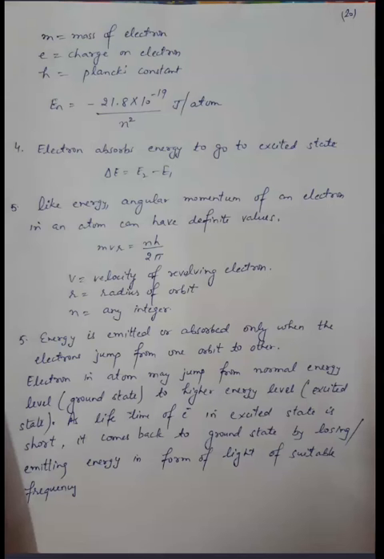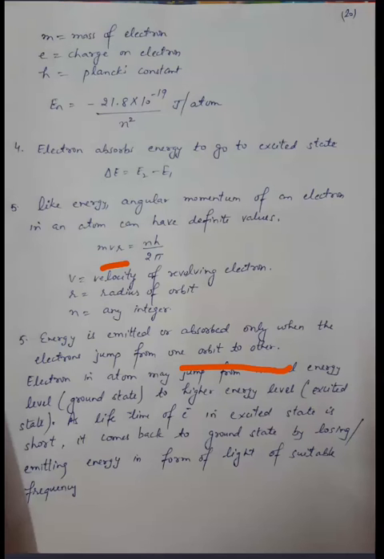When an electron goes to an excited state it absorbs energy, and that energy delta E is equal to E2 minus E1. Like energy, we can find the angular momentum of the electron by the formula mvr equal to nh upon 2 pi. Here mvr is the angular momentum, v is the velocity of the electron, r is the radius of the orbit, n can be any integer, and h is Planck's constant. Energy is absorbed or emitted only when the electron jumps from one orbit to another.